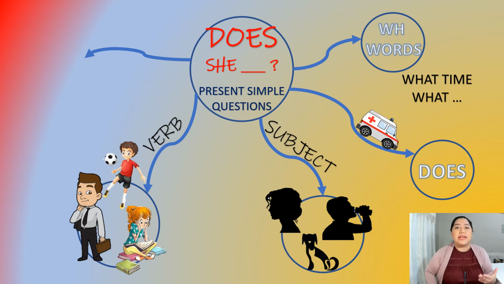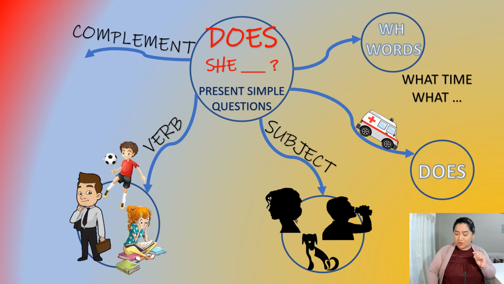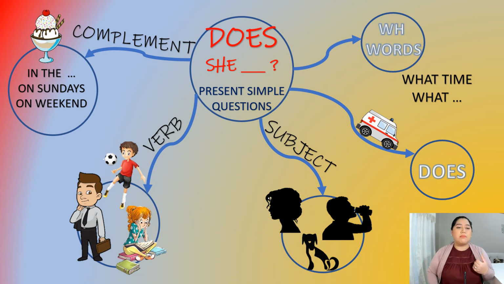After that, we need a verb. So always a verb in infinitive form. Here we have play soccer, work, study, go to bed, go home, have breakfast, have lunch, take a shower. Whatever you want. And finally, if you want, of course, you can use a complement. So a complement: in the morning, in the afternoon, at night, on Mondays, on Tuesdays, on Saturdays, on weekends.